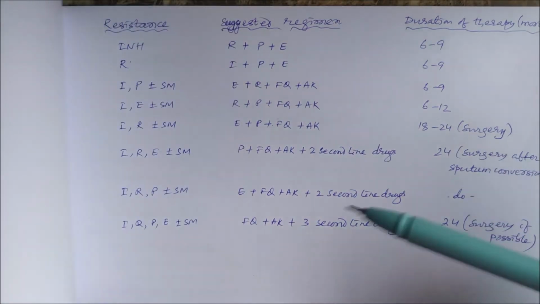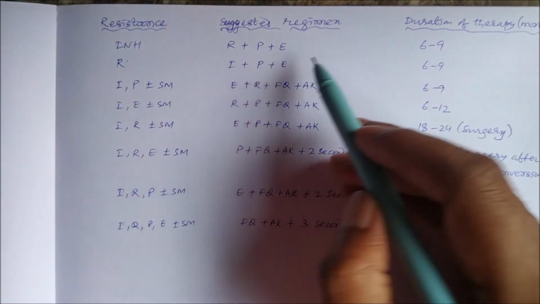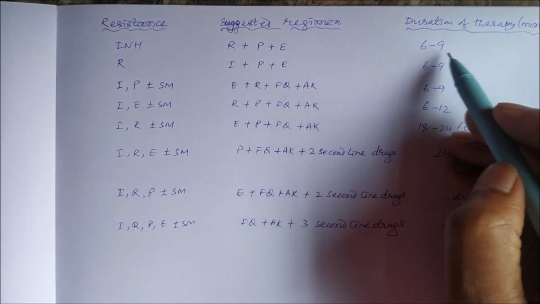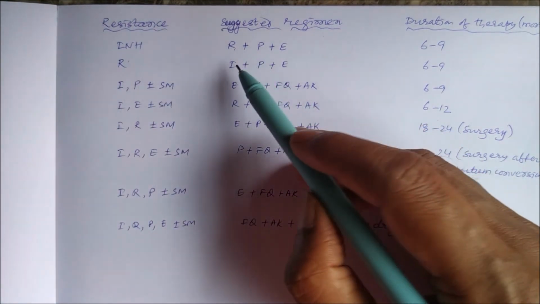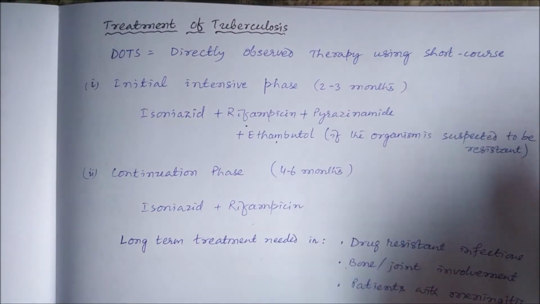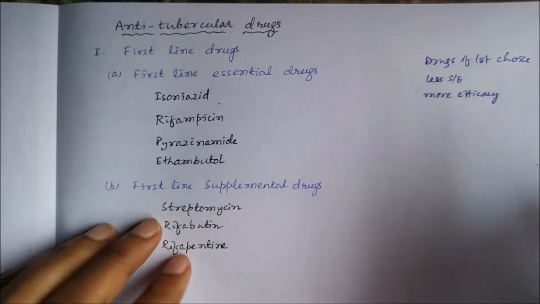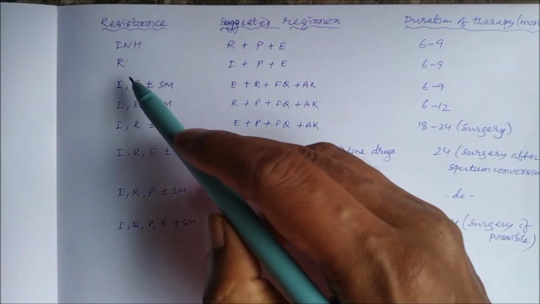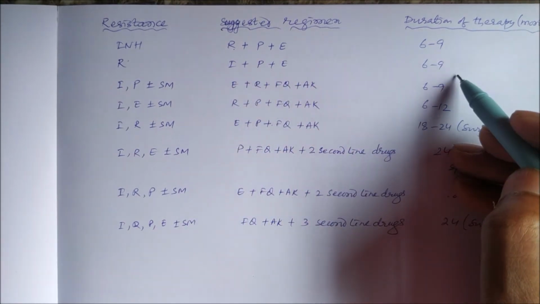When there is resistance to isoniazid, we give a combination of 3 drugs for 6 to 9 months: rifampin, pyrazinamide and ethambutol. If there is resistance to rifampin, we give isoniazid, pyrazinamide and ethambutol for 6 to 9 months.